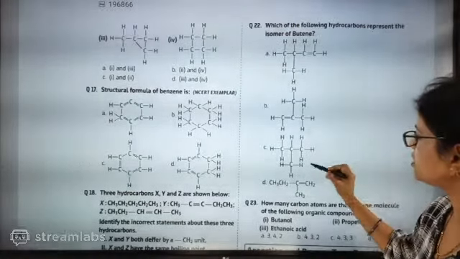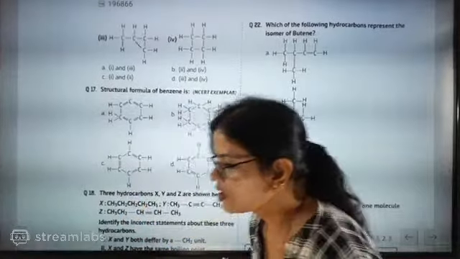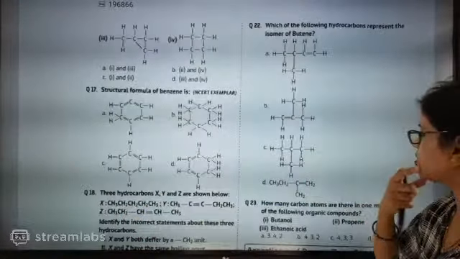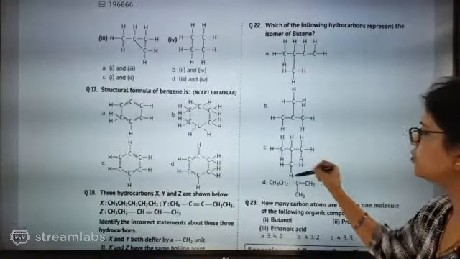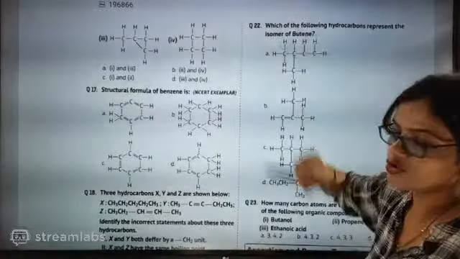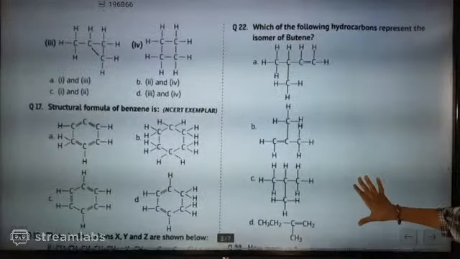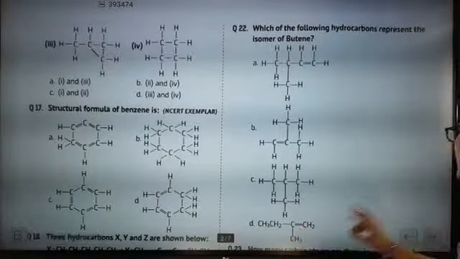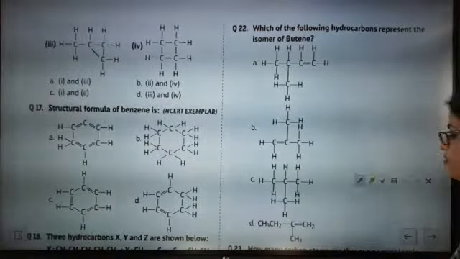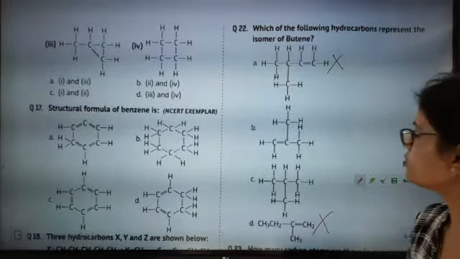But here, I am unable to see a double bond in the C option, beta. In option C there is no double bond, it is butane: 1, 2, 3, 4, butane. But in the question they are asking for butene and exactly 1, 2, 3, 4, 5. So in this option 5 carbon is there, so this is not possible.